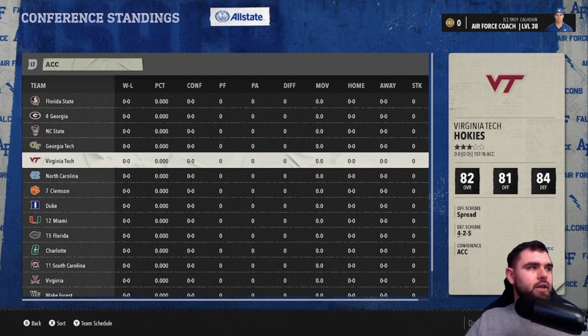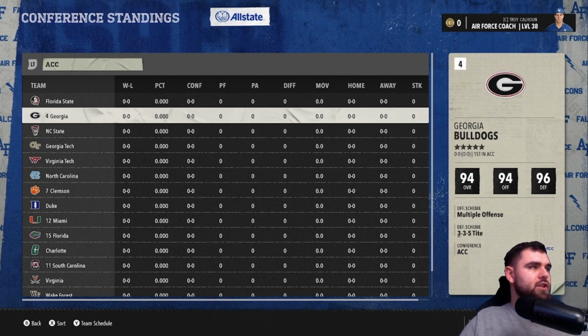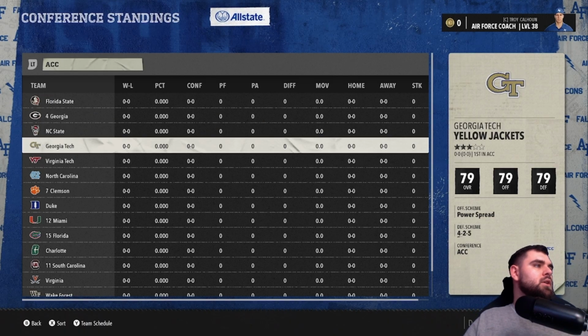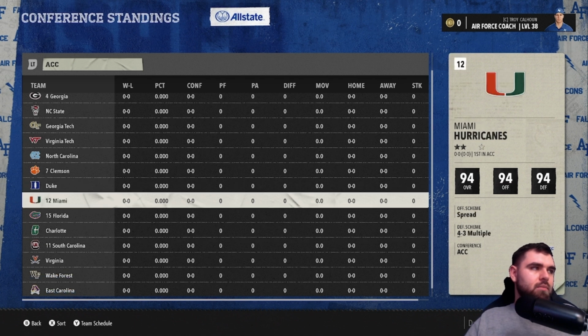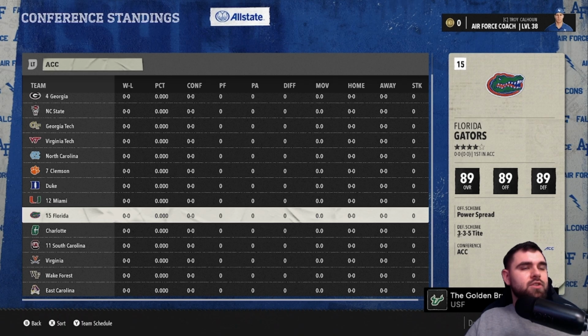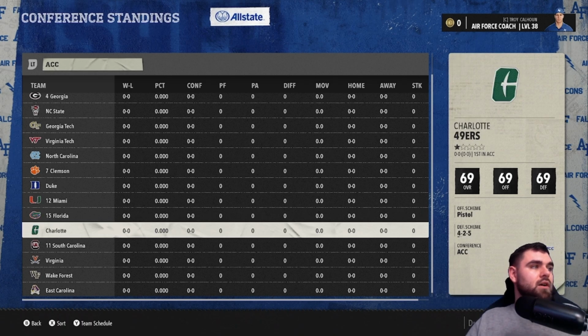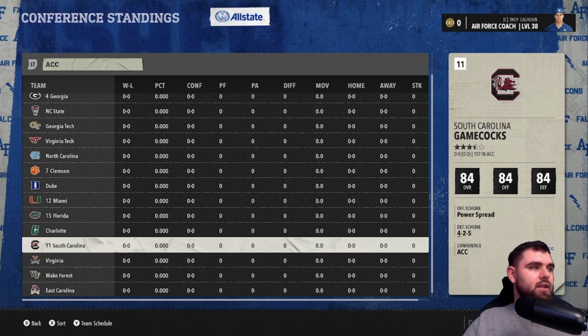And it's got a good mix. I mean, obviously you have traditional powers, Florida State, Georgia. Clemson's been a newer one. Miami has been around for a long time and has been good recently. Florida is a traditional power who's been, at least in real life, on hard times, still ranked 15th in here. And then South Carolina has been a contender here and there.